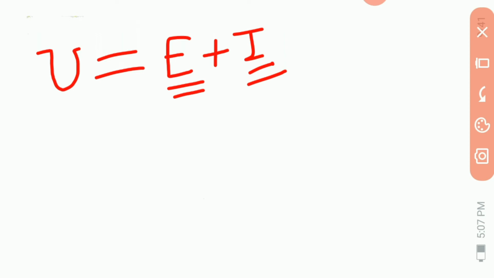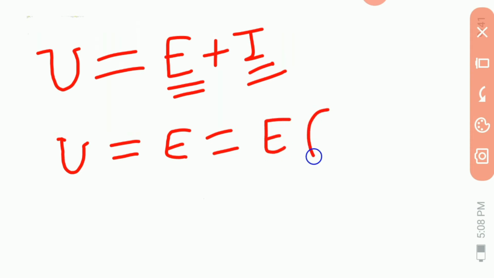Now, for the perfect gas, the molecules are deemed to have no size and hence no rotational or vibrational energy and no mutual attractions, and therefore U is equal to E, and that E can be written as E of T, in accordance with the experiment described.